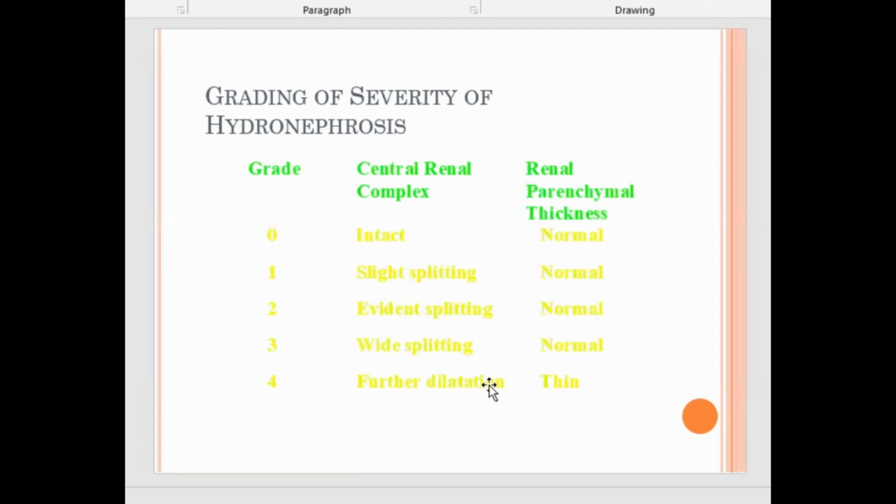You see the severe one, the renal cortex is almost getting lost. And you see the grading in this renal complex in the black and white picture above, depending upon the pelvic calyceal structure. So calyces, if they are maintained, then there is no problem. Once calyces are blunted and the cortex is also damaged, it's very severe. So more examples, more pictures. See, there is a stone in the bladder. Proximal to that there is hydroureter, which has progressed to the structures above.